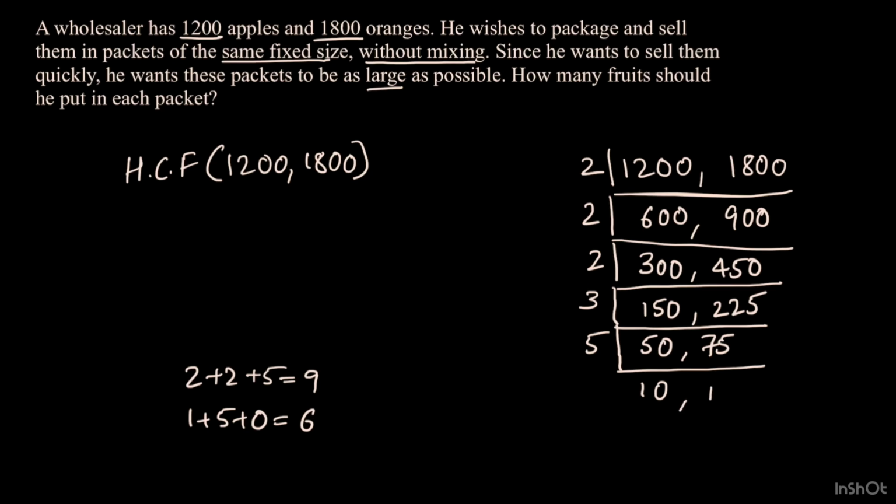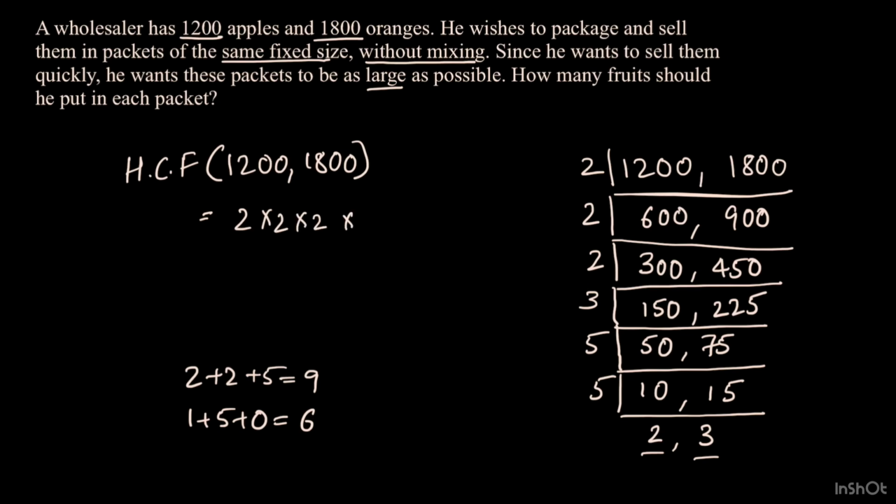Now 5 times 10 gives us 50, while 5 times 15 gives us 75. 10 and 15 are also divisible by 5. So 5 times 2 gives us 10, while 5 times 3 gives us 15. Now 2 and 3 are co-prime, so we can stop here.